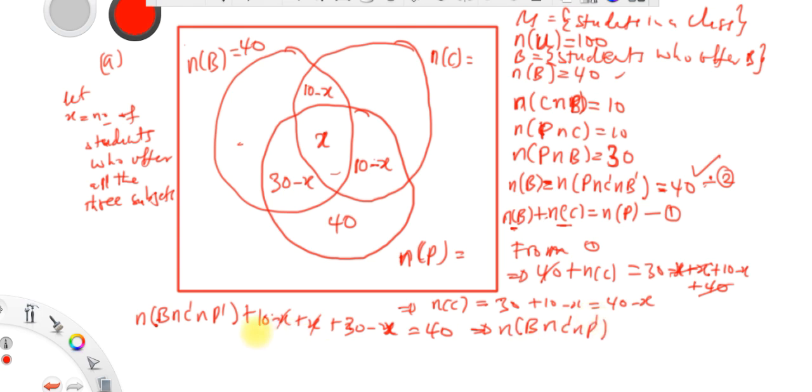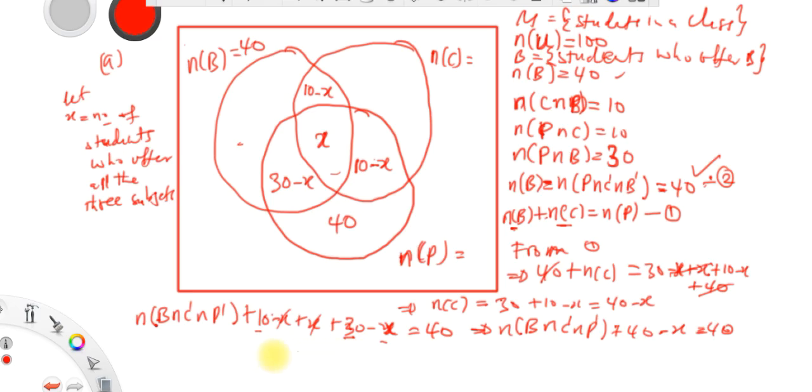So you get this is 10, 10 plus 30, you get 40, plus 40. And then this is the minus x. So minus x will equal 40.